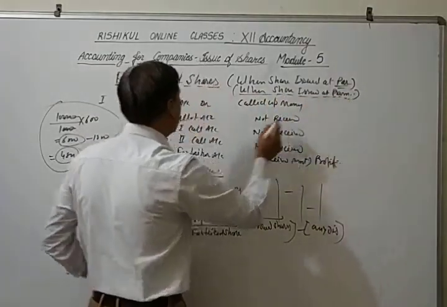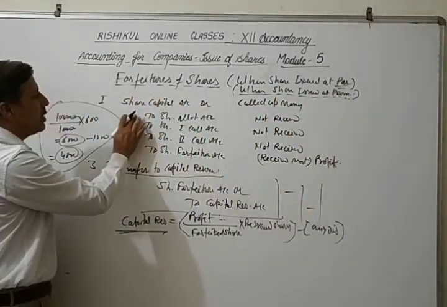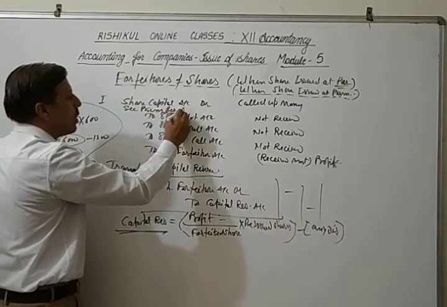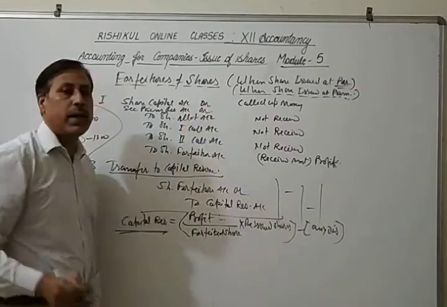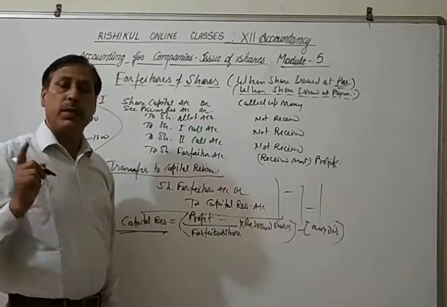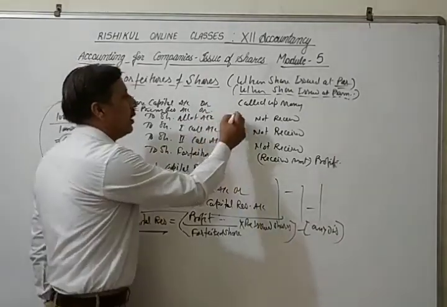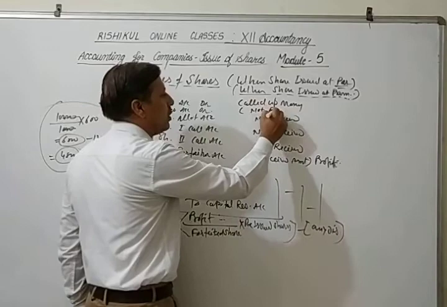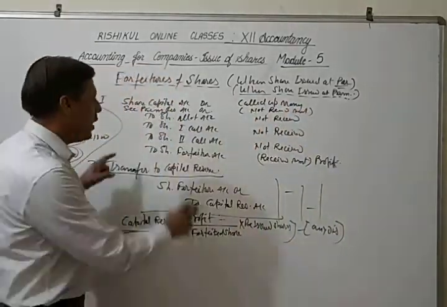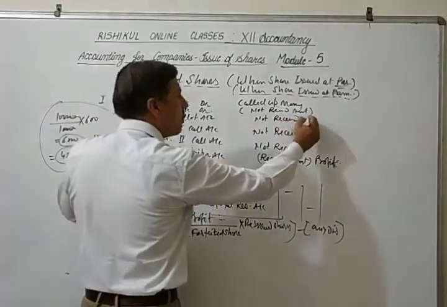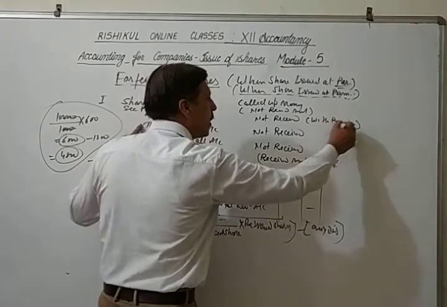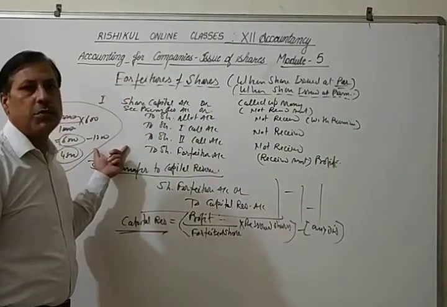When shares are issued at premium, then this entry will change here. Securities premium reserve account will be debited when the premium is not received. If premium is received, ignore it. If premium is not received, then debit it. The not received amount of premium will be considered here, and here share allotment with premium, if any. This is the change when shares are issued at premium.